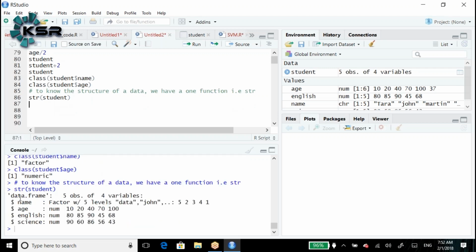How do we write? See here, data frame. So our data is a data frame, 5 observations and 4 variables. Is it right? 5 observations like Tara, Nan, John, Martin, data. We have the 5 observations and 4 variables like name, age, English, science. Here name is a factor with 5 levels.